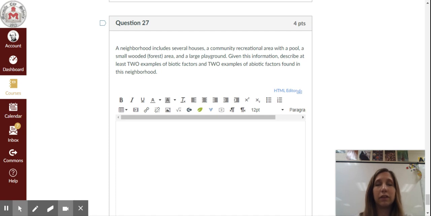Question 27. This is worth 4 points. Okay, so you're going to type an answer to this one. A neighborhood includes several houses, a community recreational area with a pool, a small wooded or forest area, and a large playground. Given this information, describe at least 2 examples of biotic factors and 2 examples of abiotic factors found in this neighborhood.